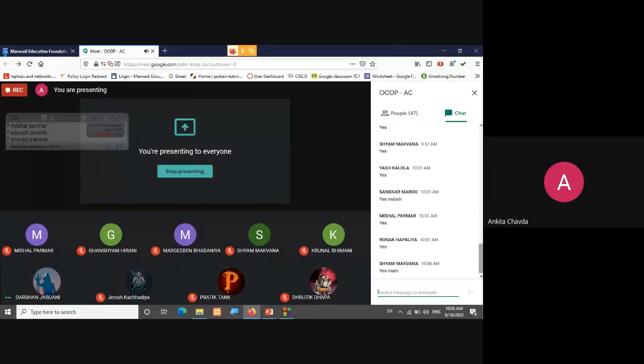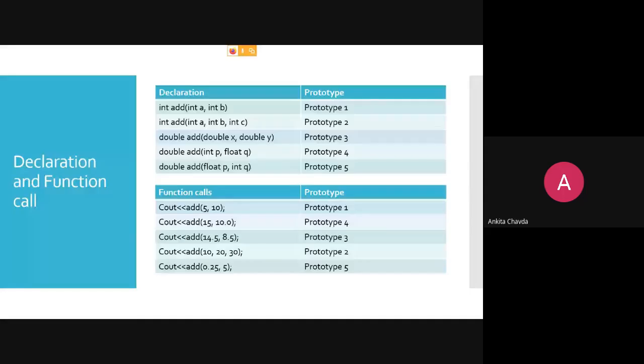Yes, Darshan, any doubt in this? Fine. So this way I'm having these 5 different prototypes. Same way, how can I call these functions?